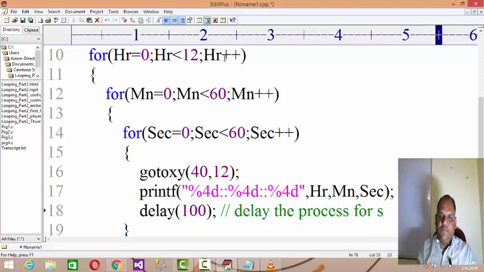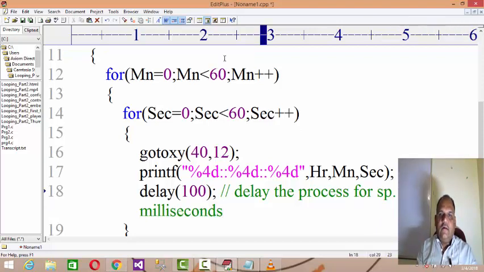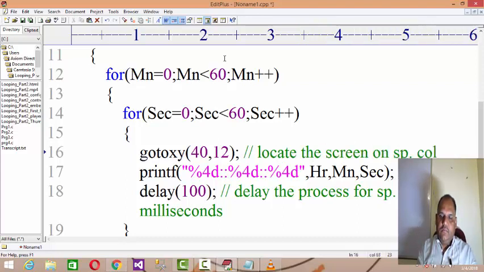I'll comment it: delay the process for specific milliseconds, right? And gotoxy, locate the screen on specific column and row. Means by locating the specific column and row, and then by printing that particular value, and then delay for 100 milliseconds. Means like on the 40th comma 12, I'll get the 0 0 0 initially, and then delay for 100 milliseconds.